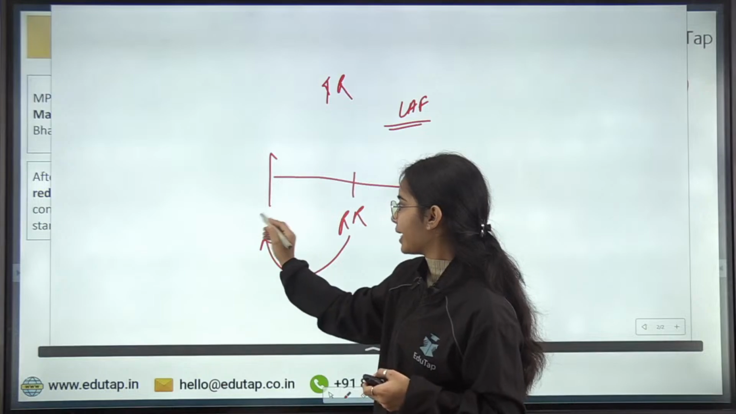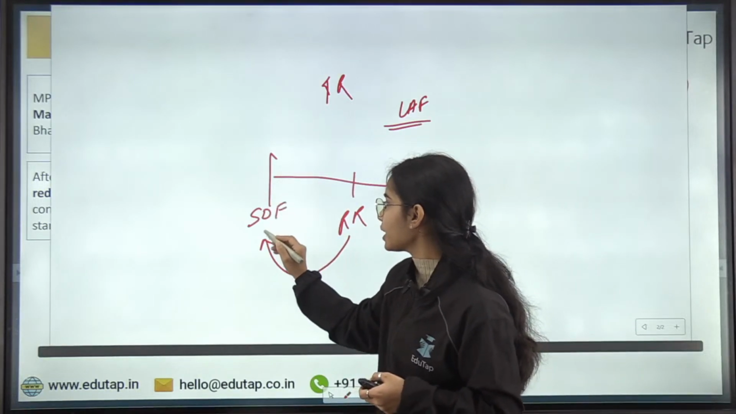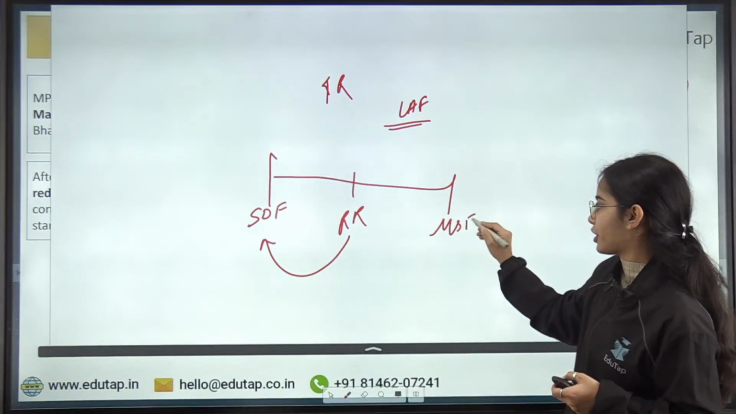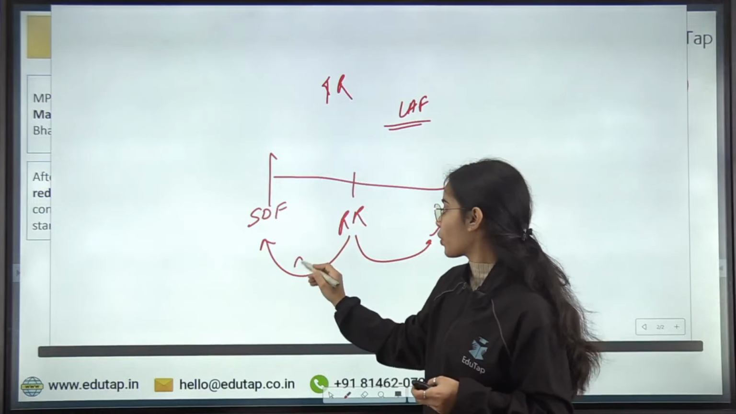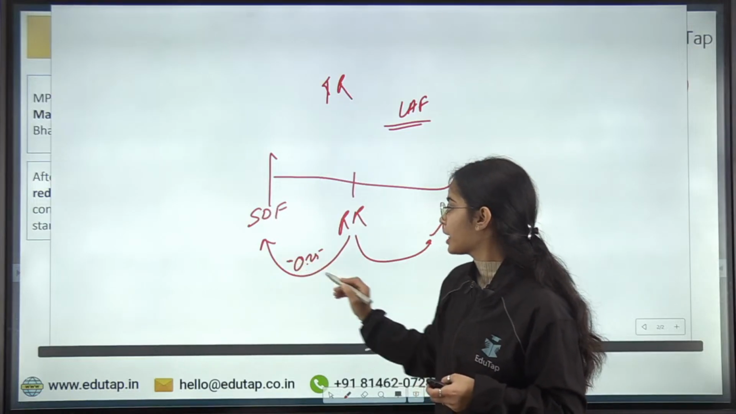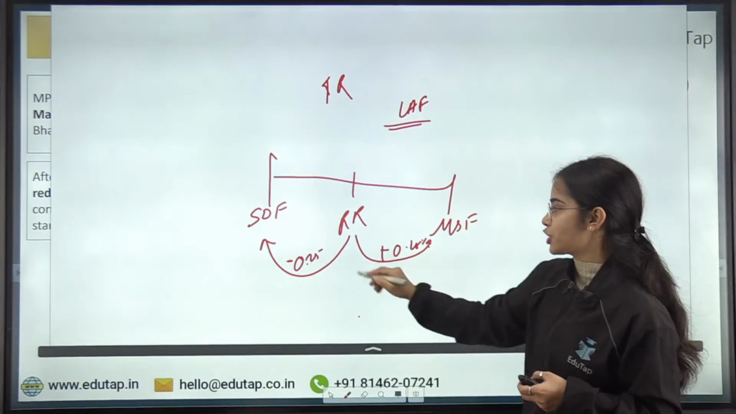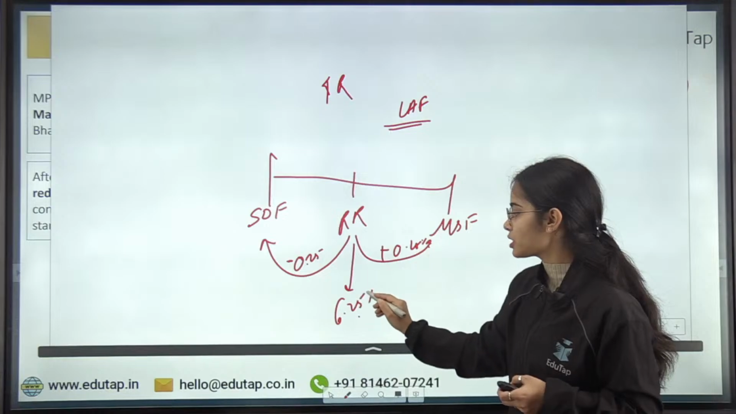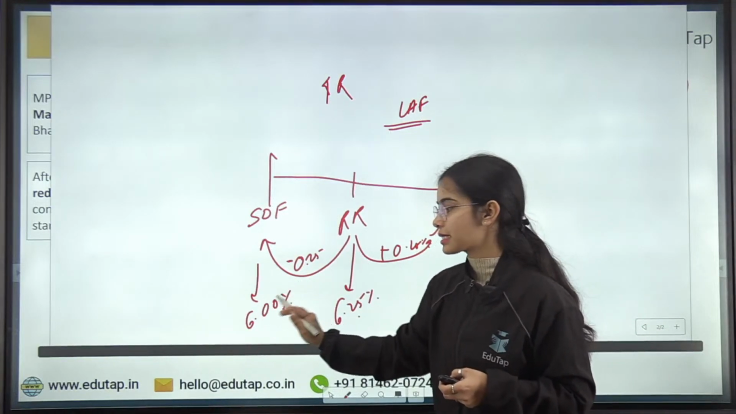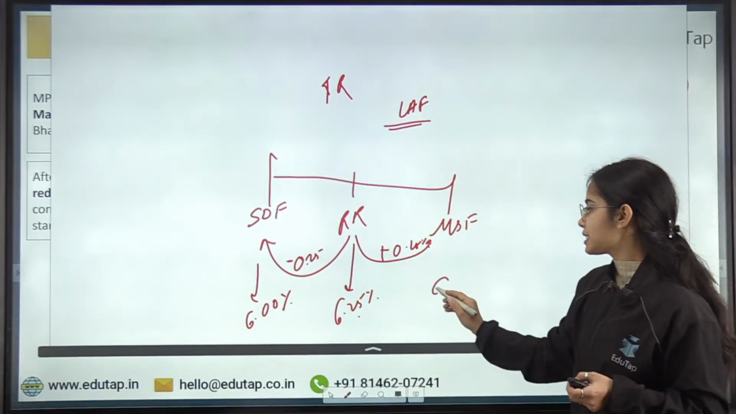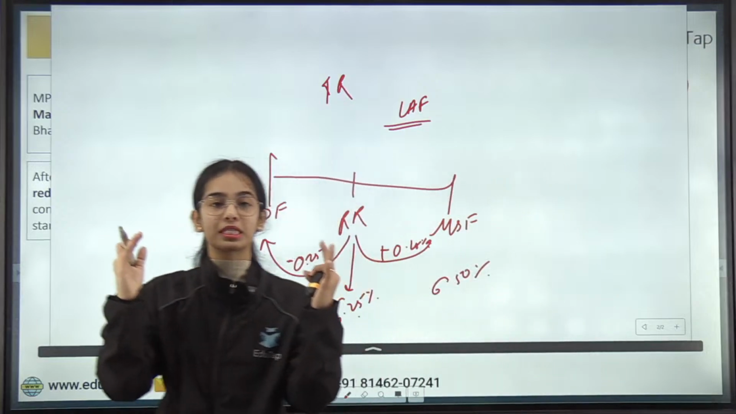The lower end of the liquidity adjustment facility is the standing deposit facility rate, and at the top there is the MSF rate. So the SDF rate is lesser than the repo rate by 0.25%. The MSF is higher than the repo rate by 0.25%. So if the repo rate is 6.25%, the SDF will be 6.00%, that is 6%, and the MSF will be 6.50%. So basically, this is the liquidity adjustment facility corridor.